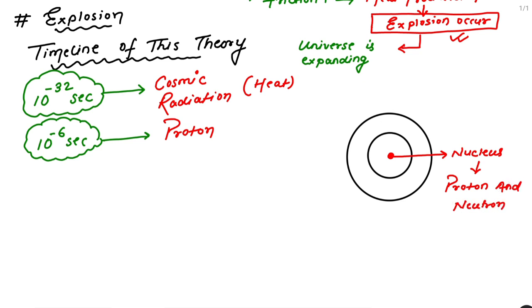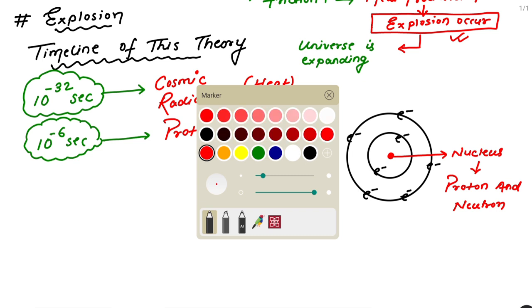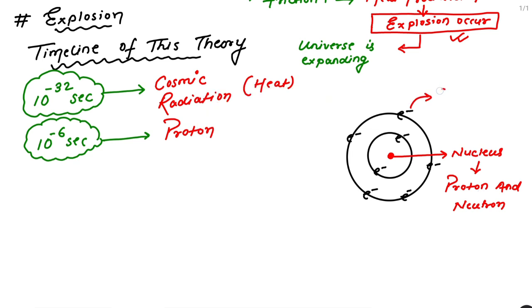And around this nucleus the electrons revolve like this. So these are the electron particles.